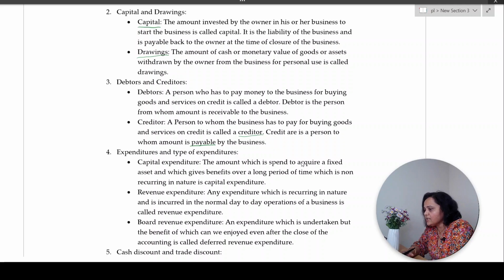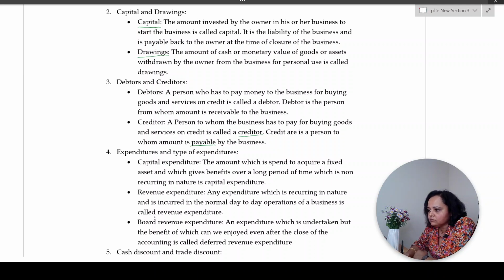Revenue expenditures, opposite of capital. Okay, what are revenue expenditures? Revenue expenditures are day to day business expenditures. Now, what kind of expenditures are day to day? Say salaries of your employees, electricity bills, your mobile bills, rent of the premises if you have rented the premise, are all expenses of a recurring nature. You have to pay it after every few days. That is the example of revenue expenditure.